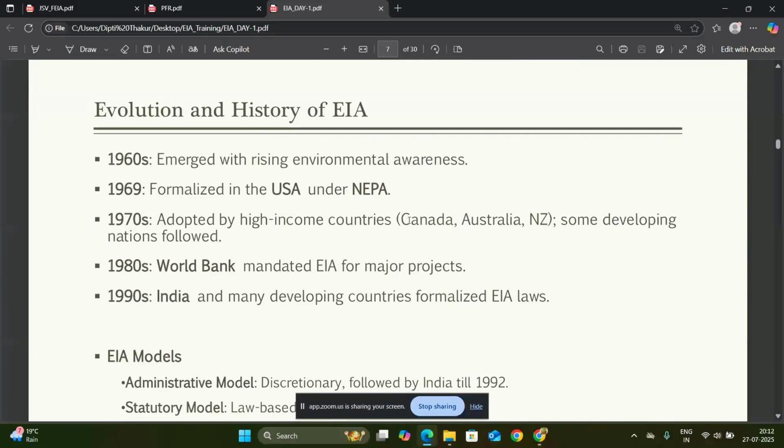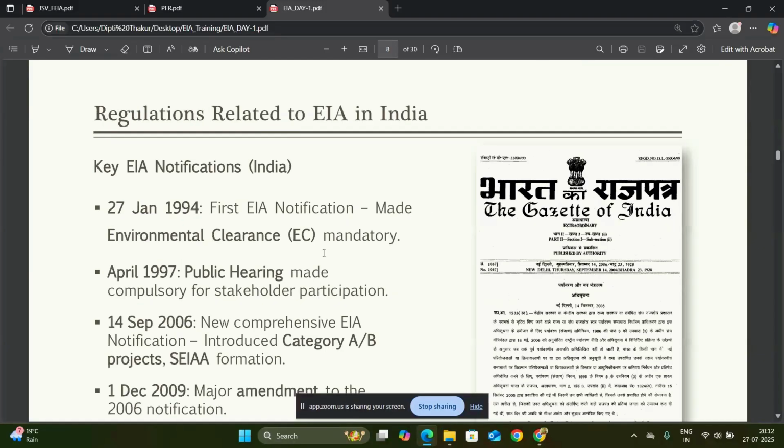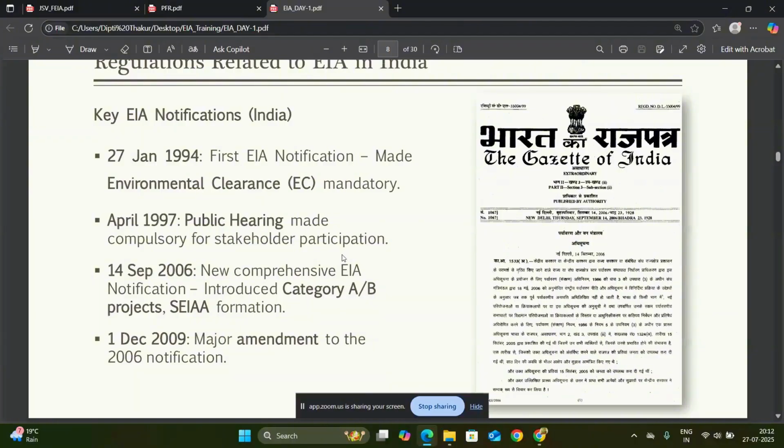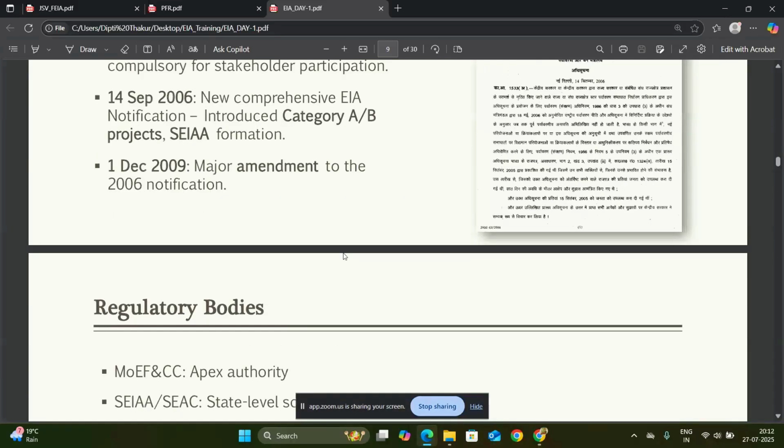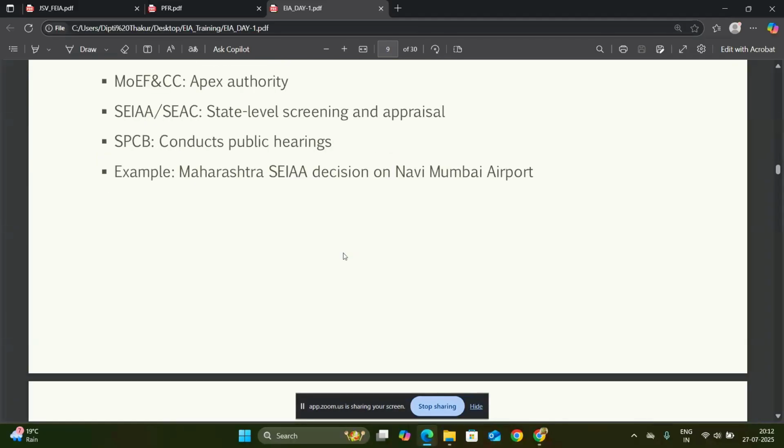Its origin from the USA in 1969, its formal adoption in India, especially the major milestones like the 1994 and 2006 EIA notification. We also understood the regulatory bodies involved, MOEF and CC, SEIAA and SEAC, and their roles.